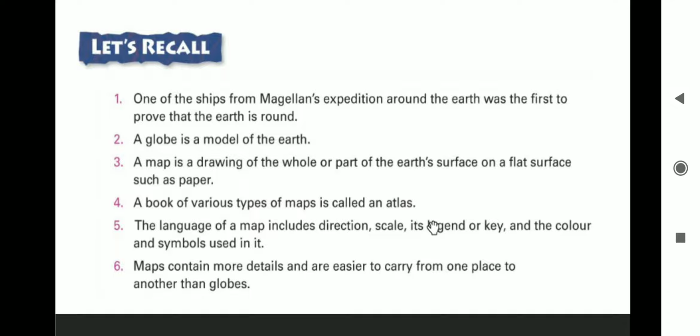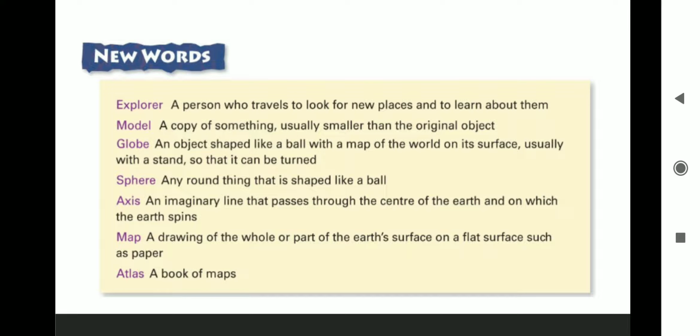Maps contain more details and are easier to carry from one place to another. So maps are easier. Globes are not that easy and not that handy, and cannot be rolled. If I want to see everything, I cannot, because half the places are located behind, so I have to turn the globe to see the places lying beneath. Okay, now moving ahead with new words.